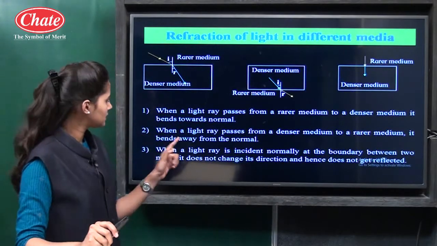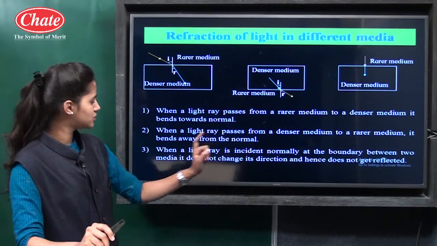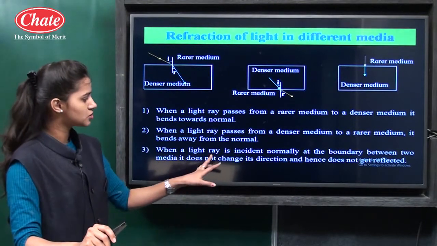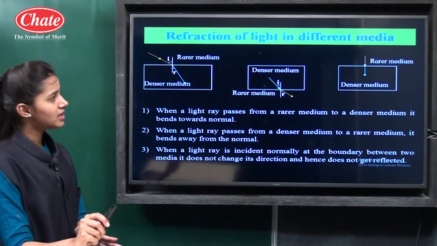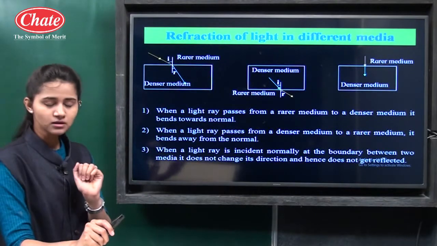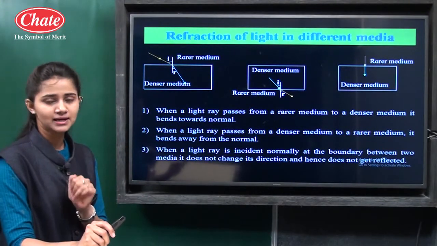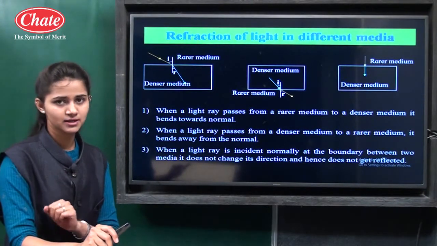So when a light ray is incident normally at the boundary between two media, it does not change its direction and does not get refracted. So whenever the incident ray is normal to the boundary between the two media, it doesn't get refracted, it travels in a straight line.